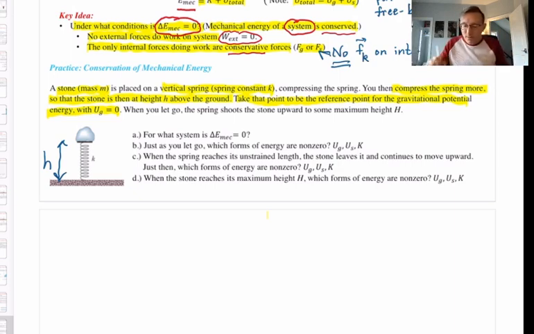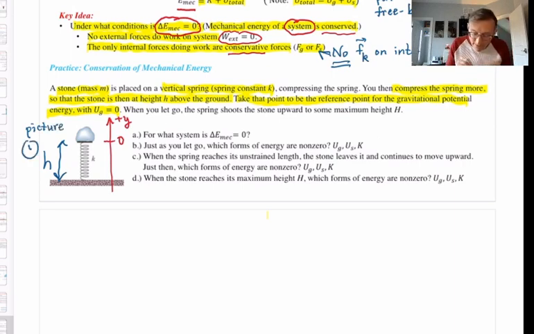and I have just let go. That means I think it's going to be very important to put into our picture a plus y-axis going up, and to denote where y equals 0 must be. It must be there because of what the problem told us. The problem told us to take y equals 0, and therefore U grav in this picture, I'm going to call this picture 1, we will take U grav equal to 0 when the stone is height h above the ground.